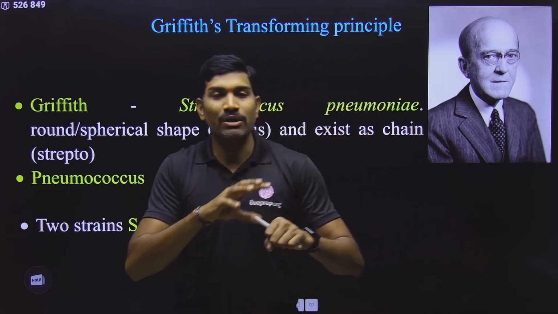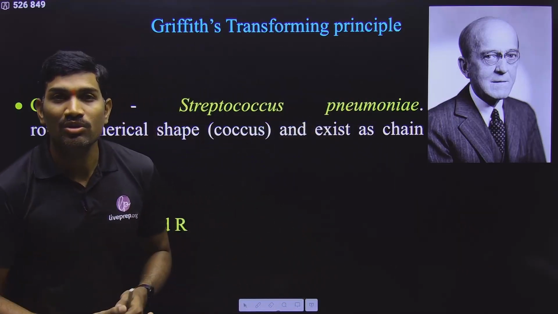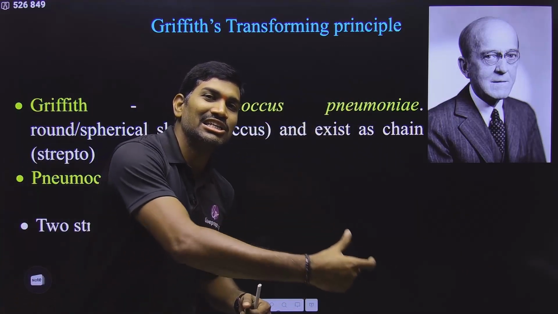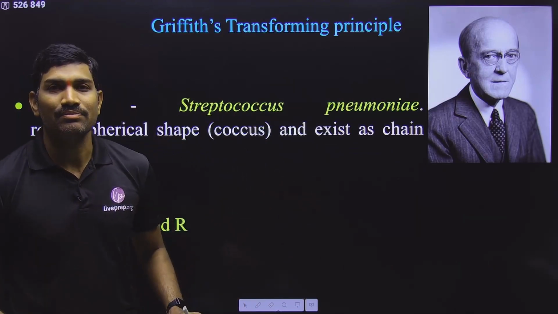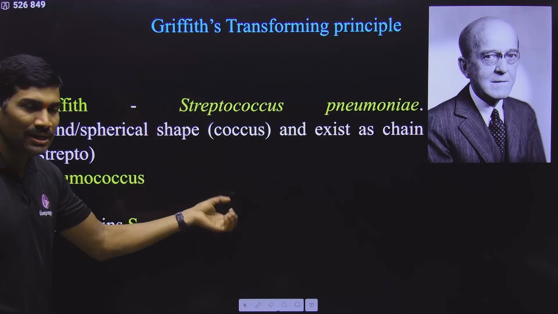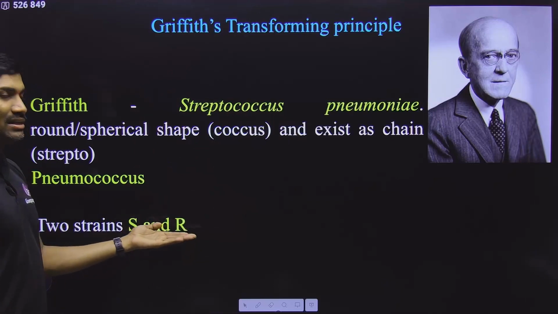Yes or no? Because of this, it can cause the disease pneumonia, and that's why when S strain is given, the mice will die. This is the information we need to understand before starting the experiment. That's what they are saying.